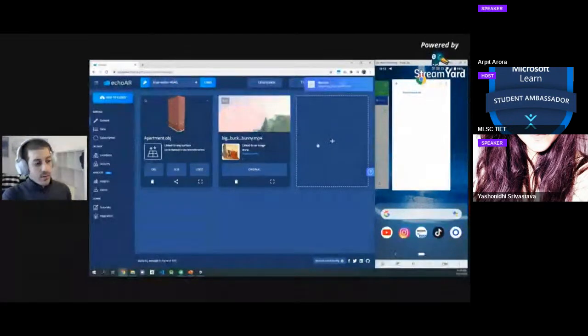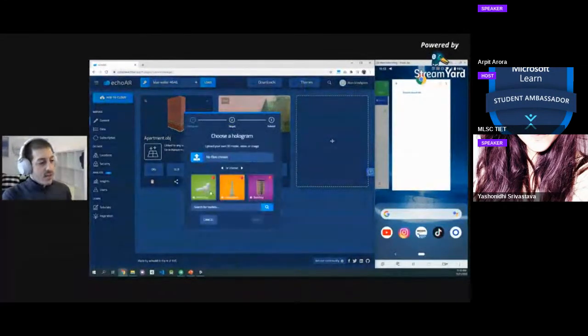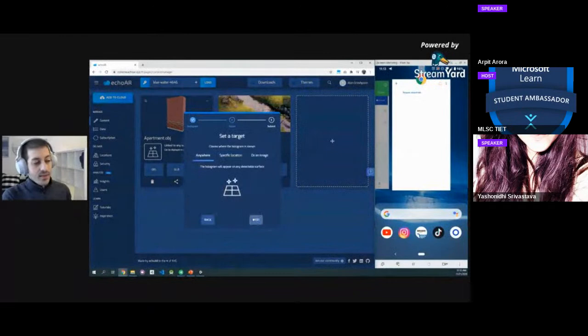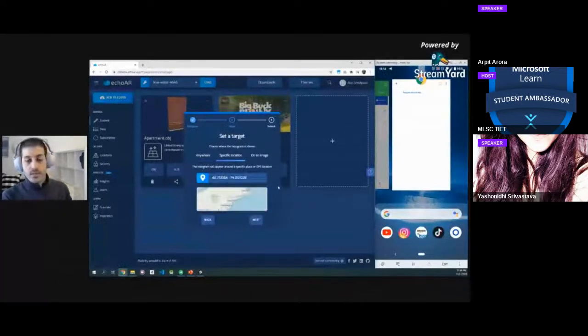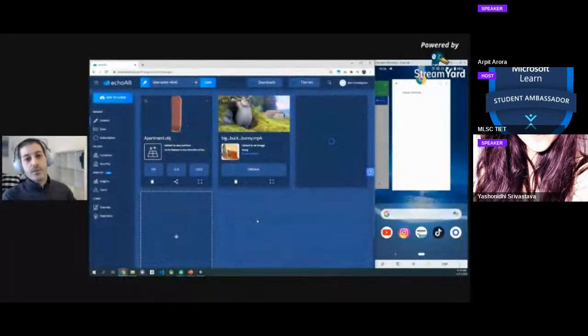So we see the video right here. Maybe also let's add another type of content. I can also add things on specific locations. So for example, I can throw in this fox in New York. And this means that you can build applications based on location. So you can build an app that if you open it in New York, you see the Empire State, but if you open it in San Francisco, you're going to see the Golden Gate Bridge. So super, super simple. But again, another type of target that you can place your content with.